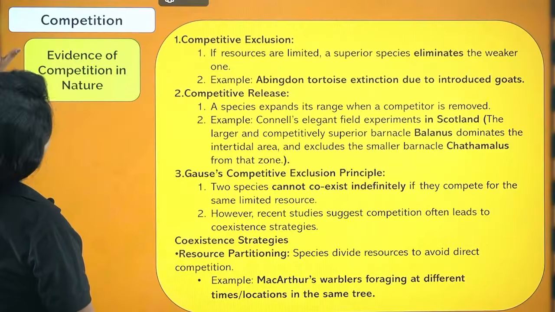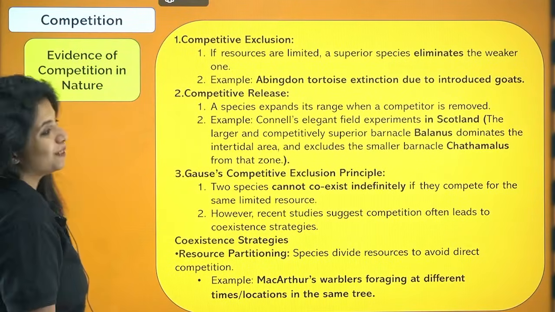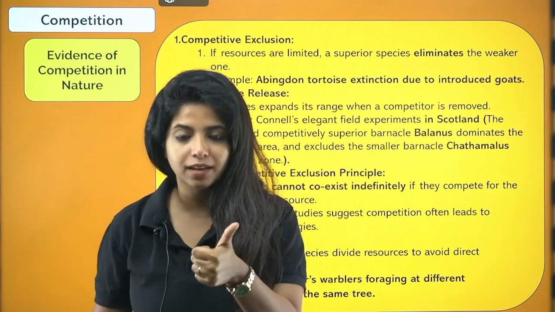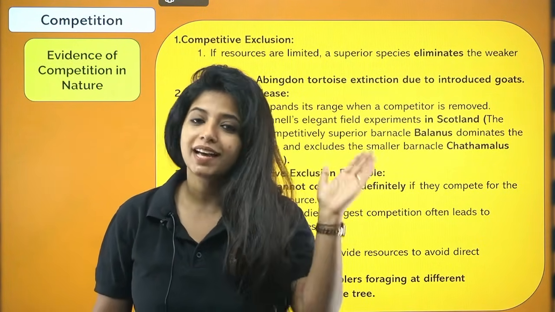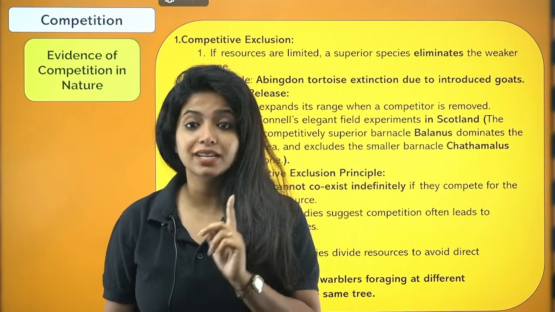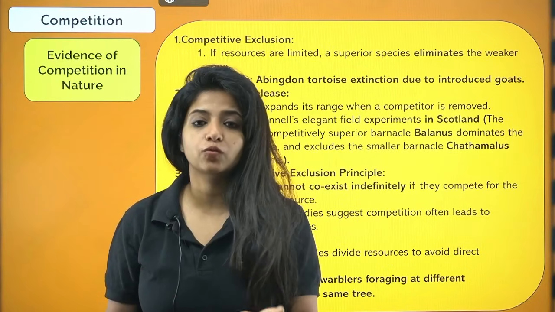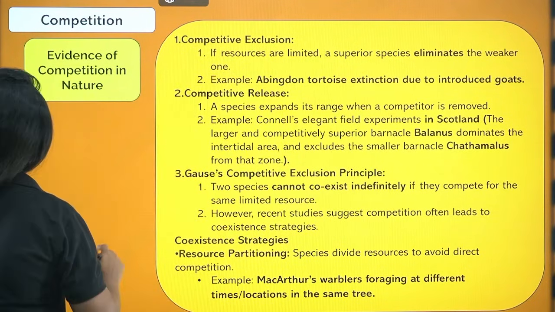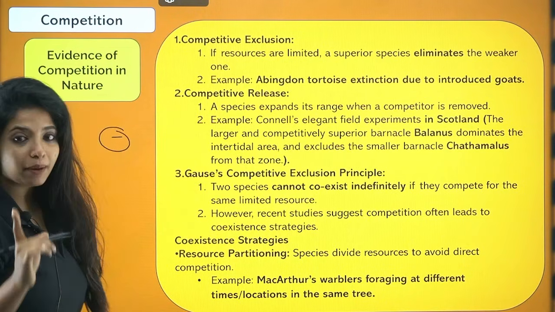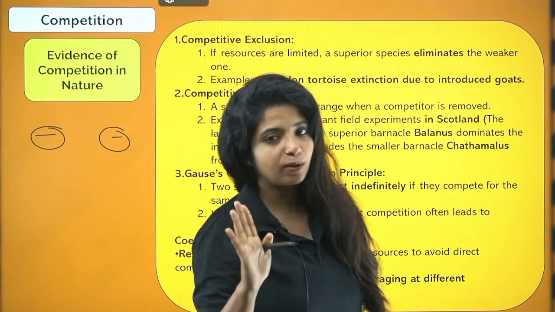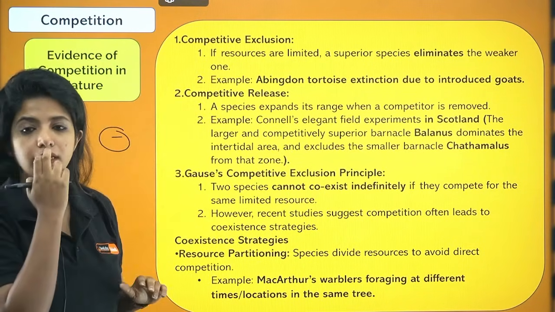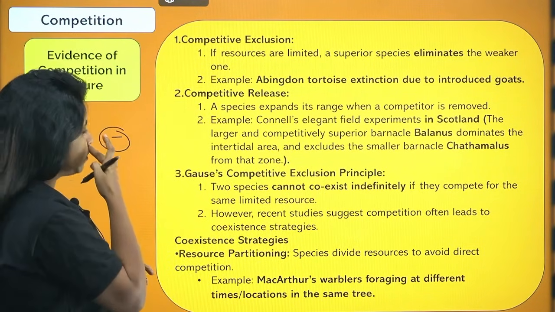The next thing that we have over here is competition. So predation is completely done. Please remember, Pisaster was an example, prickly pear cactus was also an example. Now we come to the next thing, that is competition. Predation was a plus-minus relation. Plus for the predator, minus for the prey. Competition, my dear children, always understand it's a minus-minus relation. You need to remember that also. Both the organisms are going to have some effects, which is why it is minus-minus.